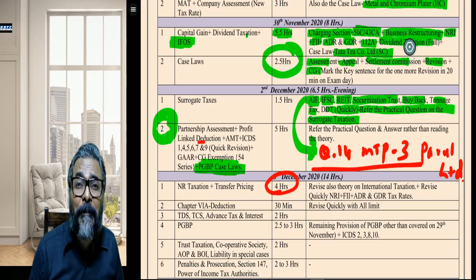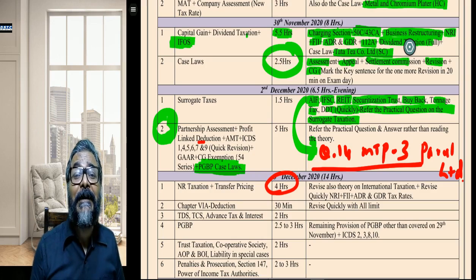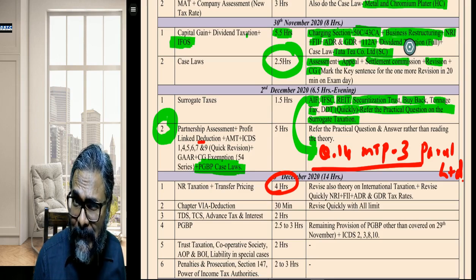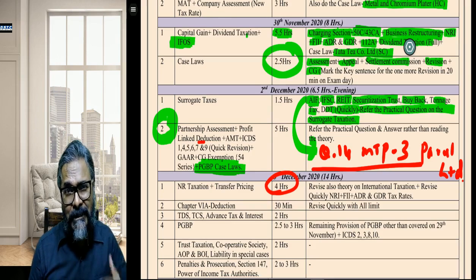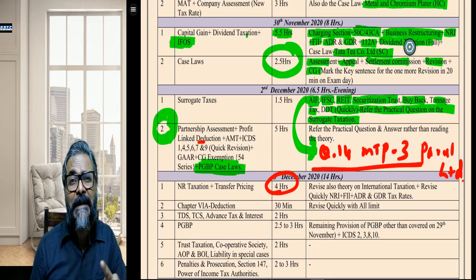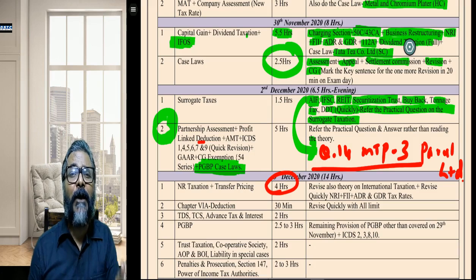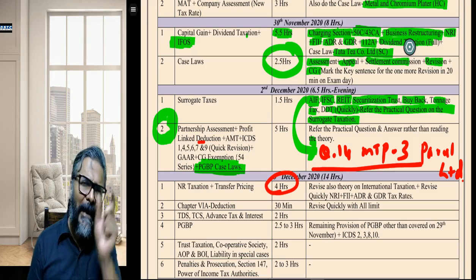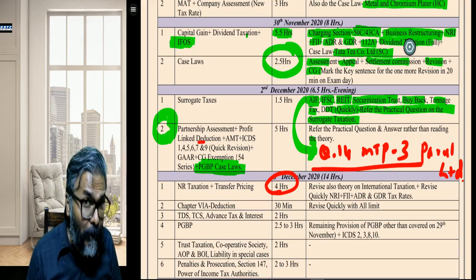That is, 10% tax is charged on that royalty income earned by the resident on the satisfaction of certain conditions. 115BBF, isn't it? And that 10% is on gross basis, that is, without deduction of any expenditure or allowances.